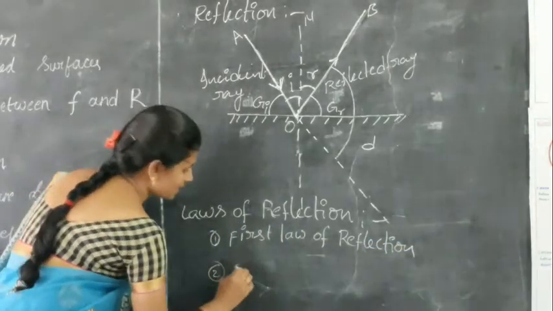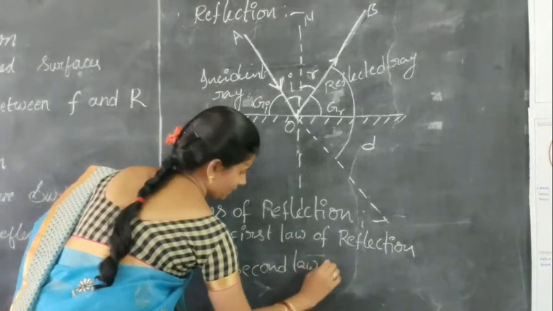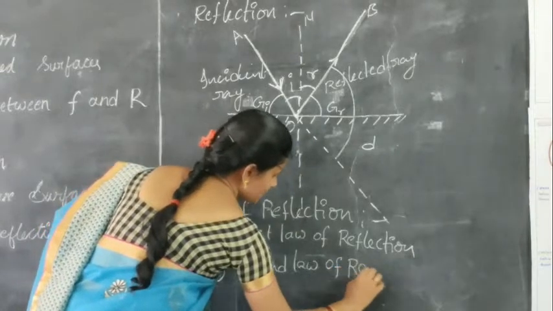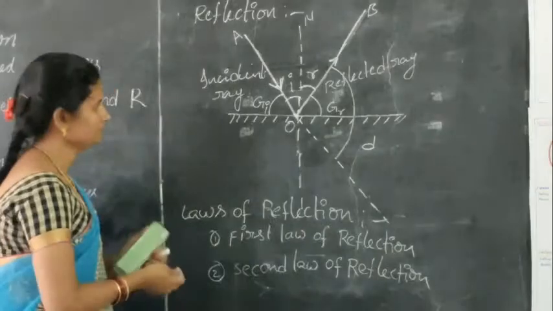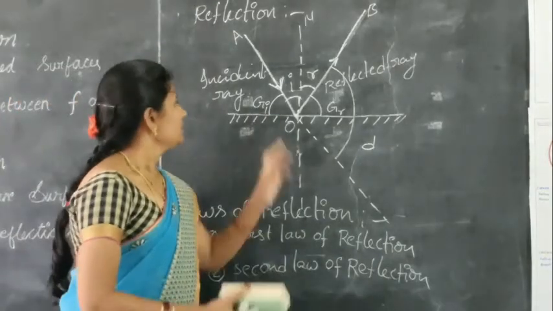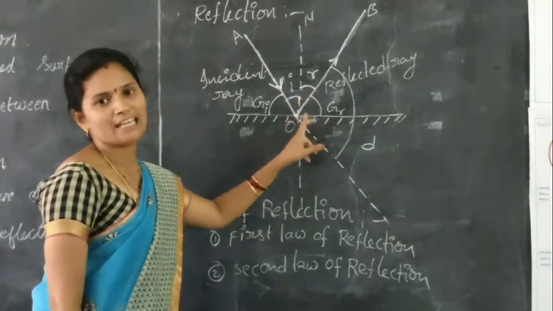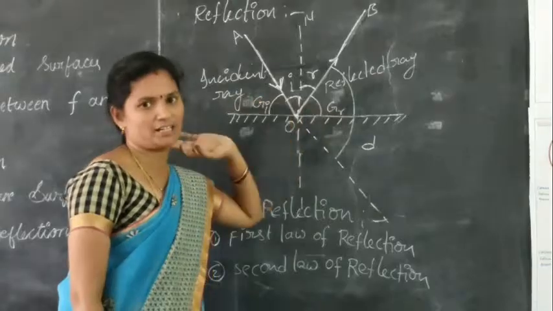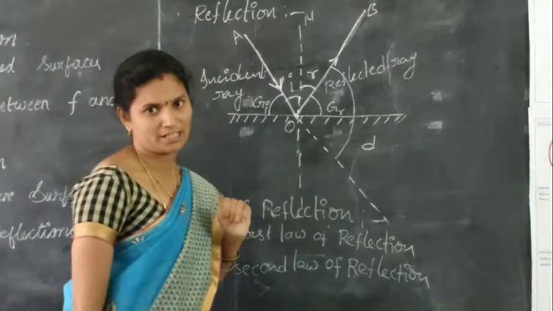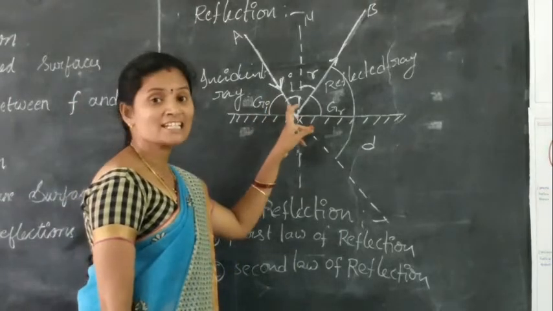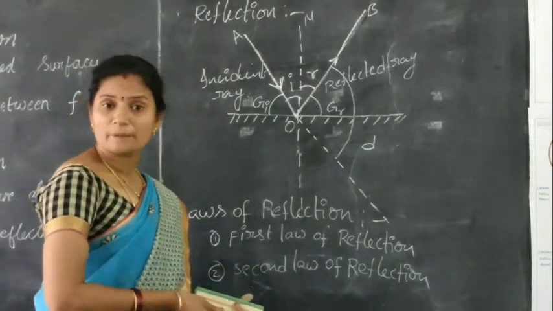Next one is the second law of reflection. So what does the second law of reflection mean? Here, the angle of incidence must be equal to the angle of reflection. So this is the first law, and this is the second law of reflection. The angle of incidence must be equal to the angle of reflection when reflection takes place on a